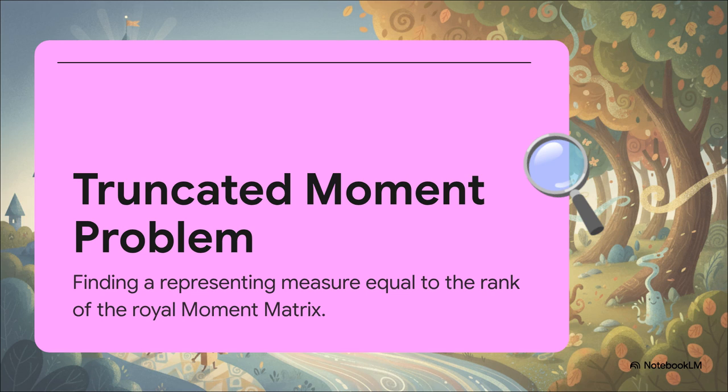To solve the truncated moment problem, or the TMP, our heroes have to find a representing measure where the number of atoms exactly equals the rank, basically the core mathematical complexity, of their royal moment matrix. If they can achieve this exact perfect balance, they can finally quantify and understand their world. But finding this exact positive measure on a cubic curve is notoriously, insanely difficult. To pull it off, they have to venture way outside the safety of pure numbers.